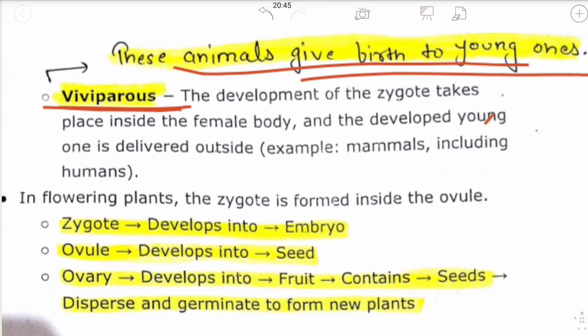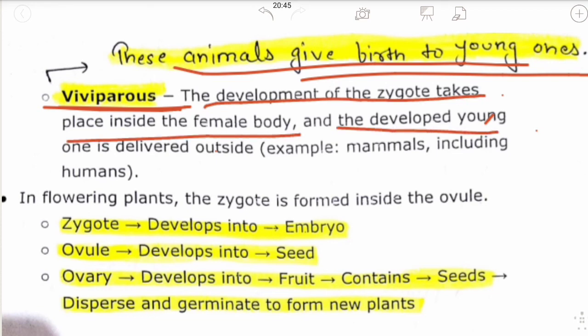In viviparous animals, the development of the zygote takes place inside the female body and the developed young one is delivered outside. Later this developing young one will be taken outside the body. For example, mammals and humans.